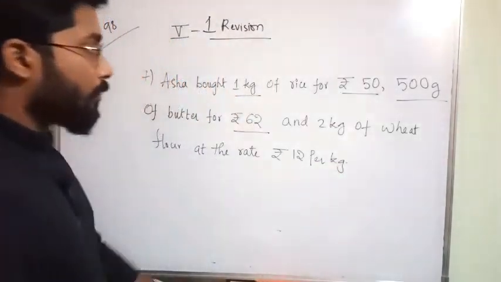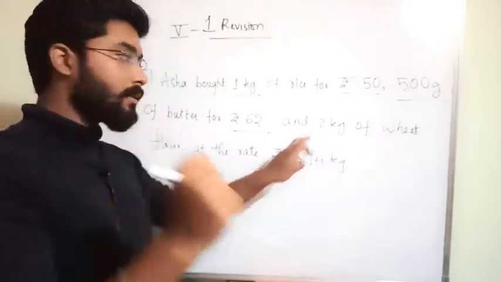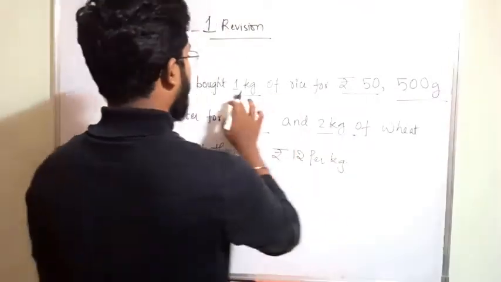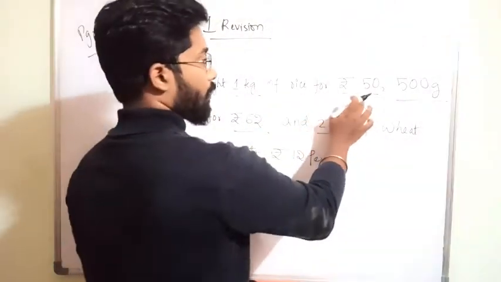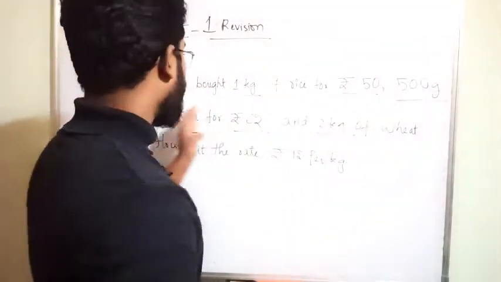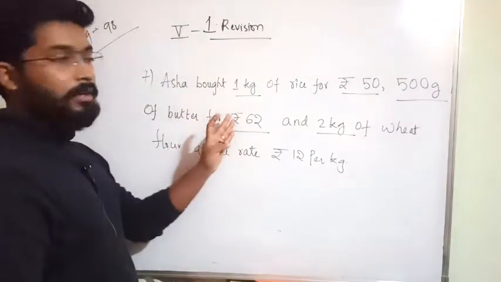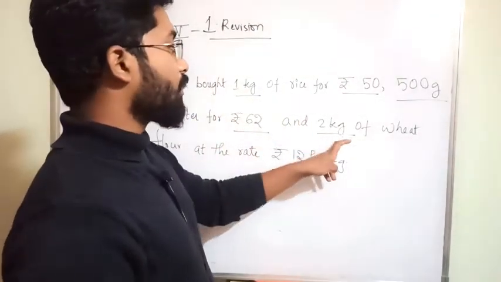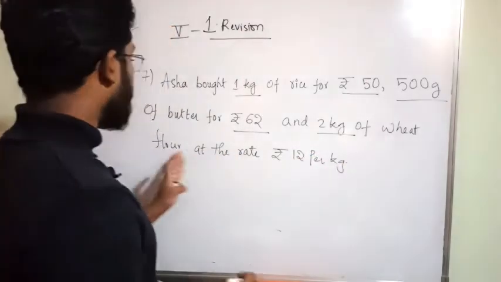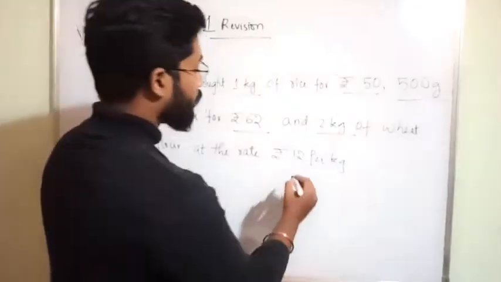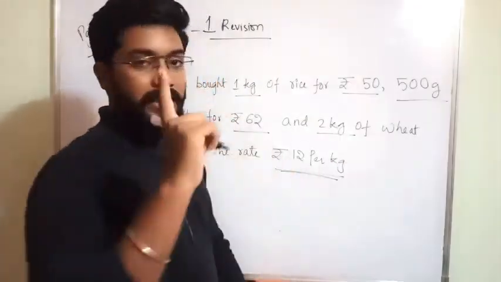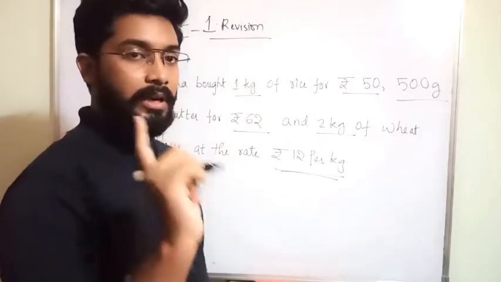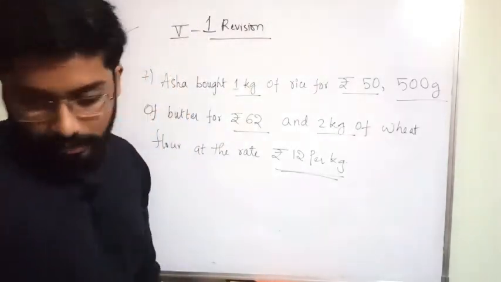Okay, 2 kgs, each kg. Here she bought 1 kg of rice for 50 rupees, 500 grams of butter for 62 rupees, and 2 kgs of wheat flour at the rate of 12 rupees per kg. Means 1 kg you will get for 12 rupees. Okay, next one.